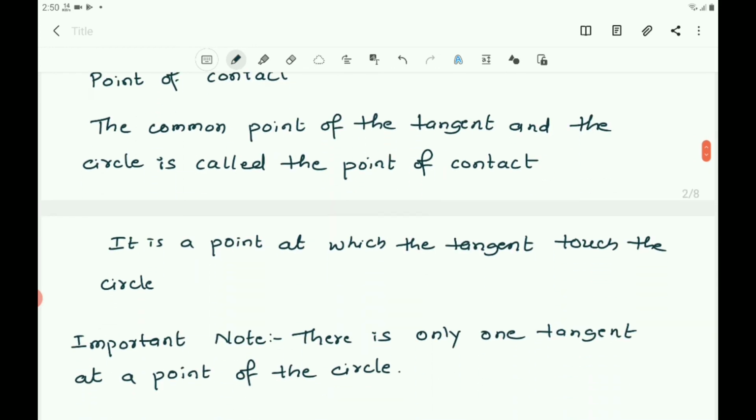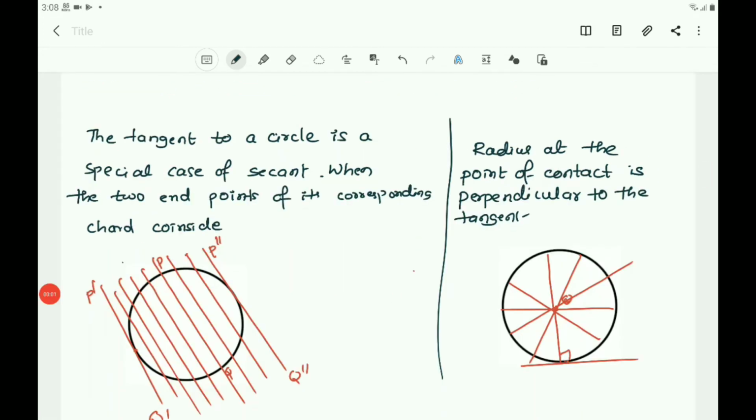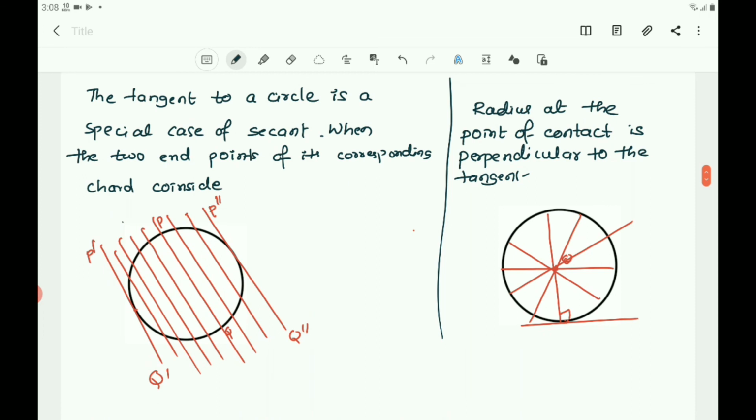There is only one tangent at a point of the circle. In this figure, you observe the tangent P dash Q dash and also P double dash Q double dash. These two tangents are parallel to the secant which intersects the circle at P and Q. That is, parallel to the line PQ.